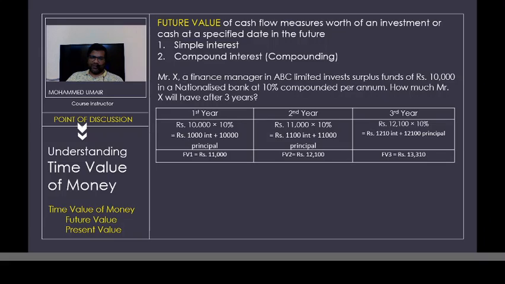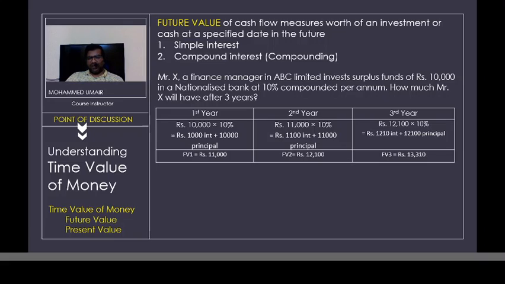Because the whole purpose of time value of money is to consider the opportunity cost and also the rate of inflation. After accounting for both, you should be in a position to earn more, right? As I said, the thumb rule is that the investment where you're planning to employ your funds should generate a return which is more than the opportunity cost and more than the rate of inflation.